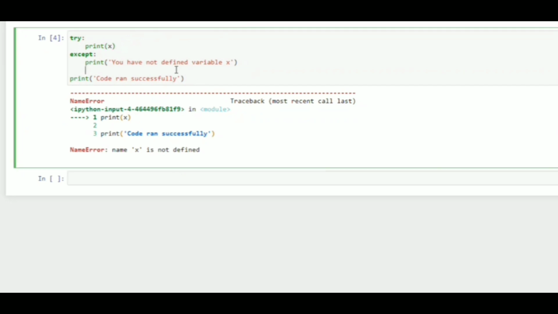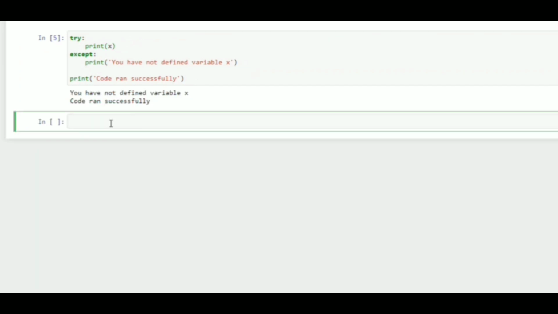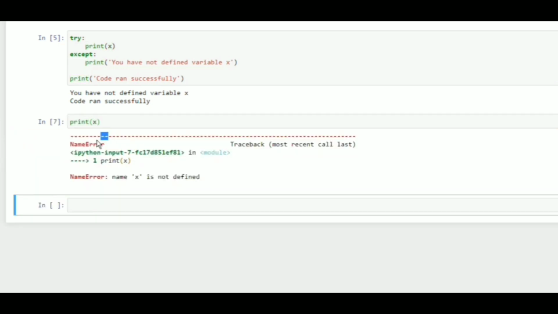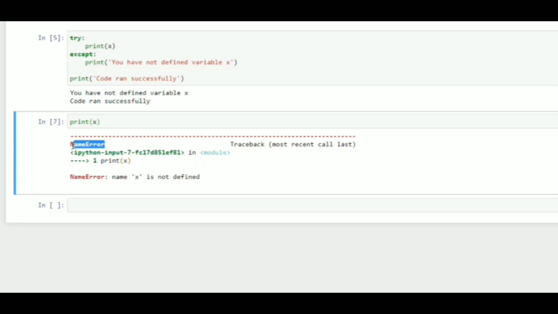Remember that when we did print x, we got an error called NameError. In exception handling, you can define as many except blocks as you want.